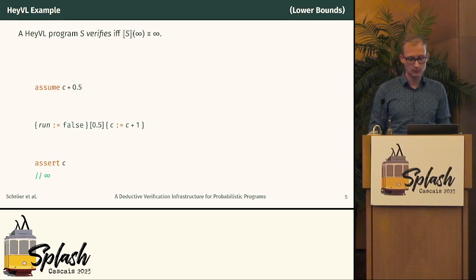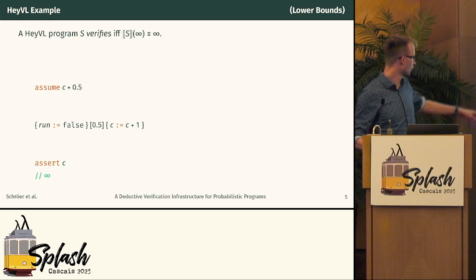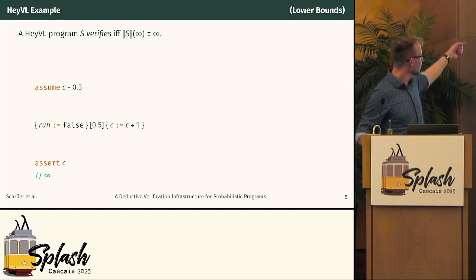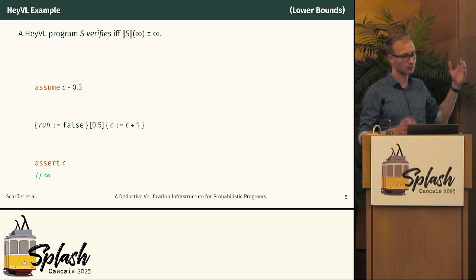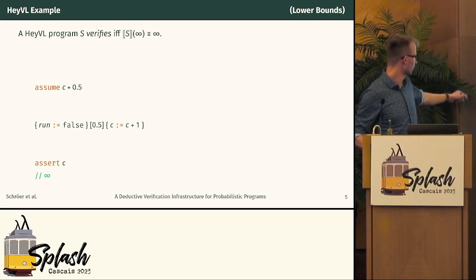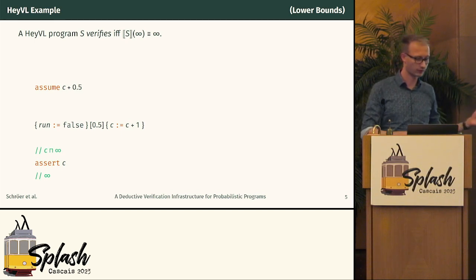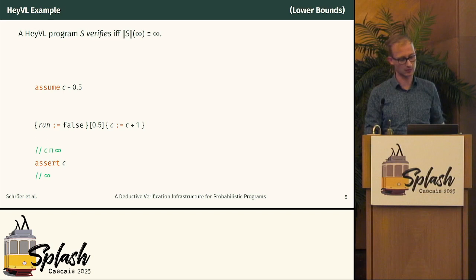It means that we need to evaluate the semantics of this program, and we start at the bottom with infinity. We evaluate the semantics, and we must obtain infinity again. Then we say this program verifies. This is how we encode all of our proof rules. So we start at the bottom with infinity. We apply the semantics of the assert that we've seen before. That's a minimum between infinity and C, but this is the same as C.